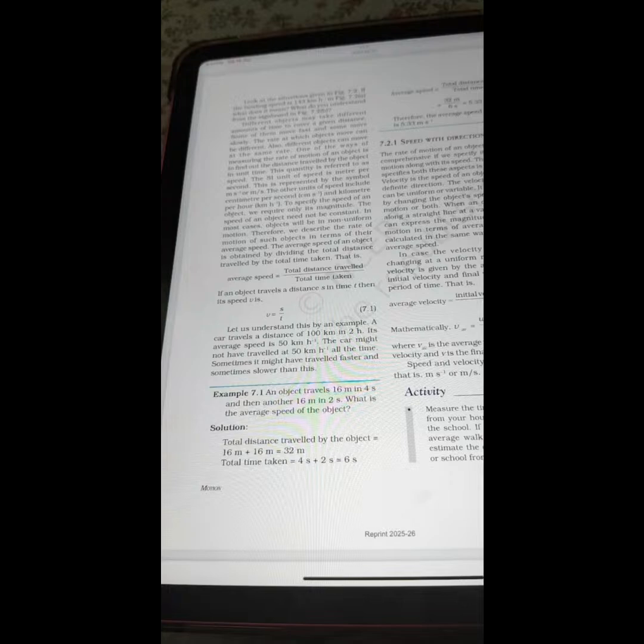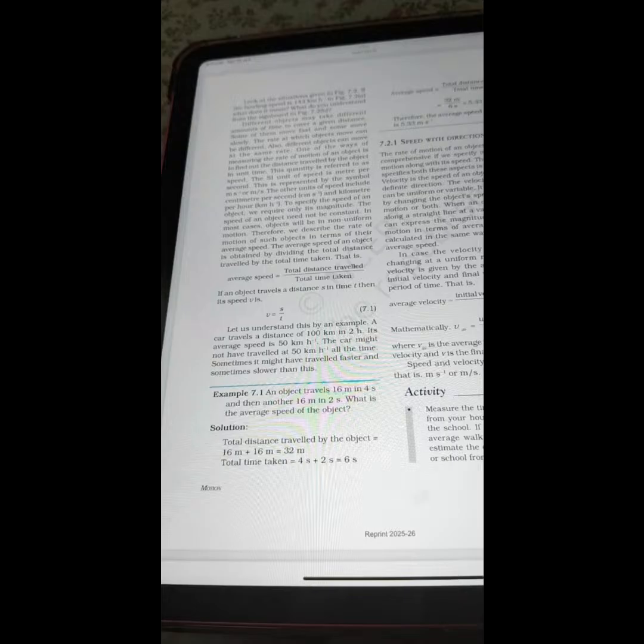The two units of speed include centimeter per second and kilometer per hour. So the units are written in the bracket. To specify the speed of an object, we require only its magnitude. The speed of an object need not be constant. In most cases, objects will be in non-uniform motion. Therefore, we describe the rate of motion of such objects in terms of their average speed.